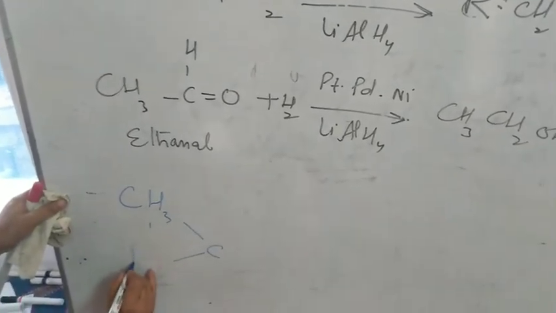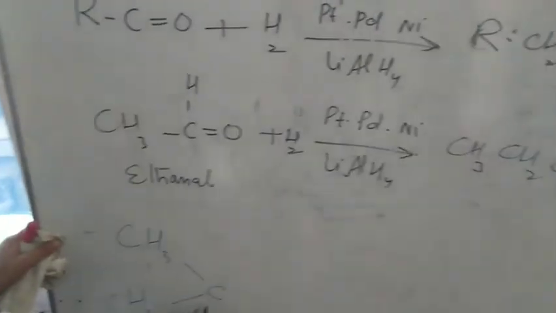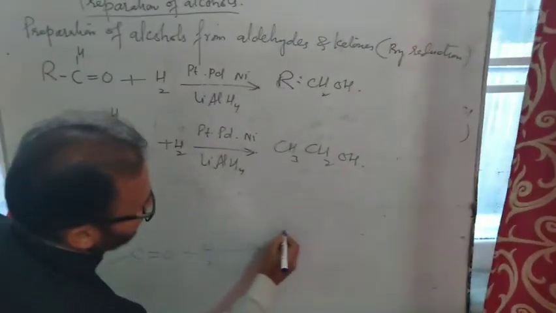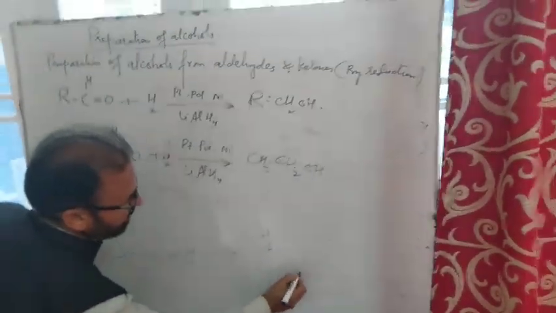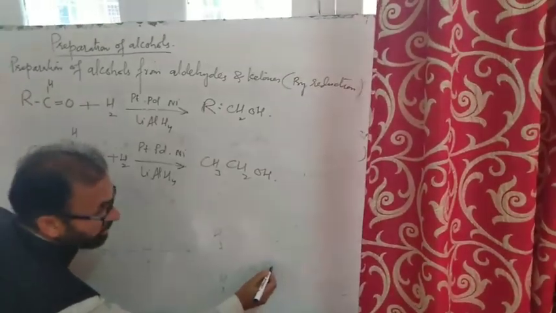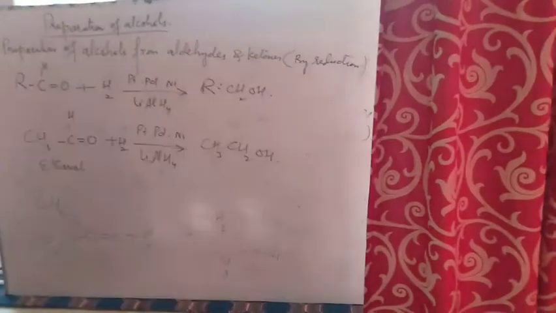Similarly, if we take here propanone plus hydrogen, again I will show it here.